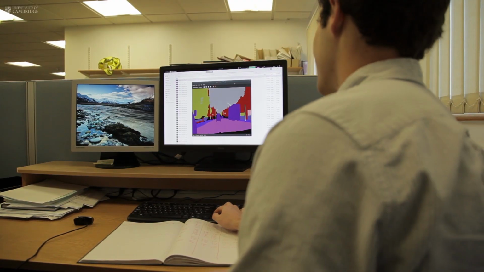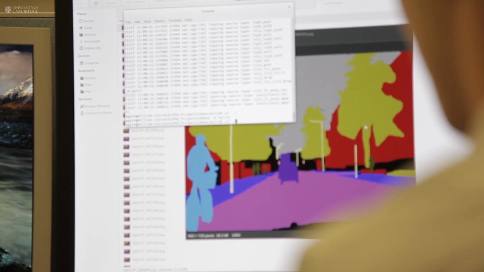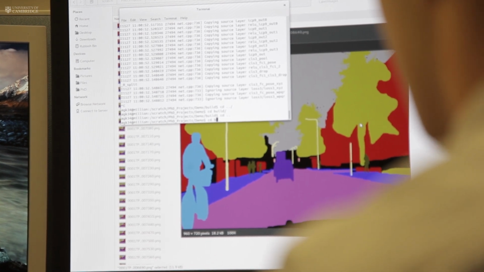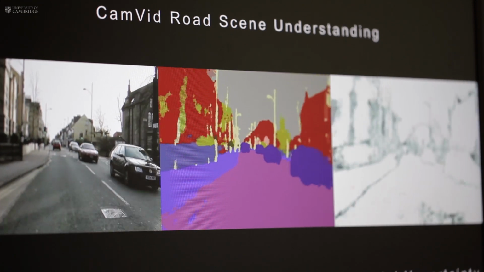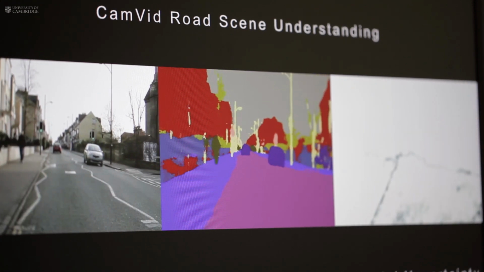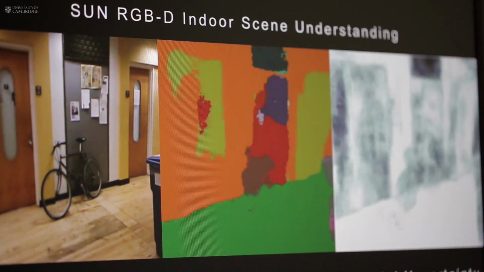We've taught our system to do this using supervised learning. We've taken a bunch of images and hand labelled them pixel by pixel with what's in the image, including cars, pedestrians, cyclists, and everything you'd find in a road scene. We've then taken the system and shown it these examples to teach it to reproduce this. Once it's learnt to do this, we can show it images it hasn't seen and try and get it to reproduce the results.